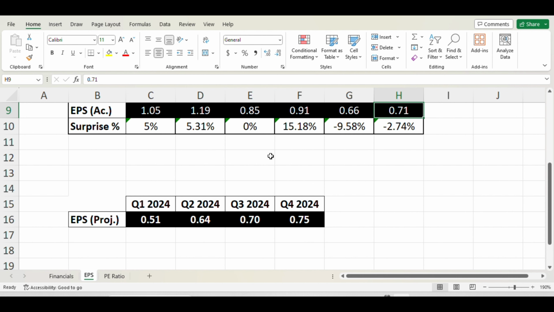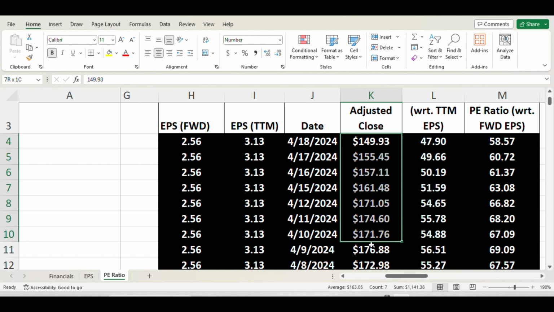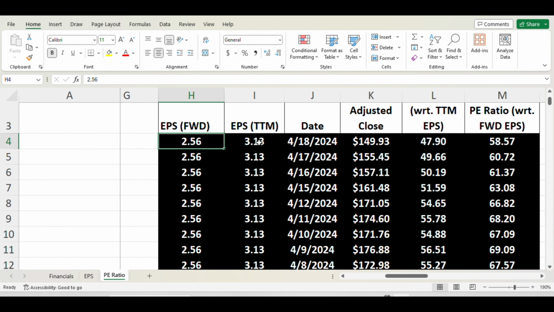Now let's move on to calculate the minimum, maximum, and average stock price projections for Tesla before and after earnings using the forward PE. You see this table on your screen. I updated this table with the adjusted closing price for Tesla for the last 4 weeks and also the forward EPS and the trailing 12-month EPS.